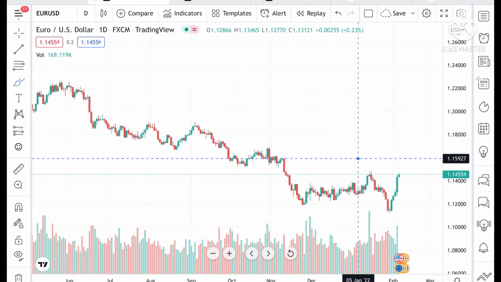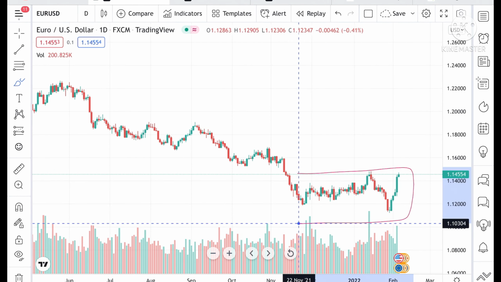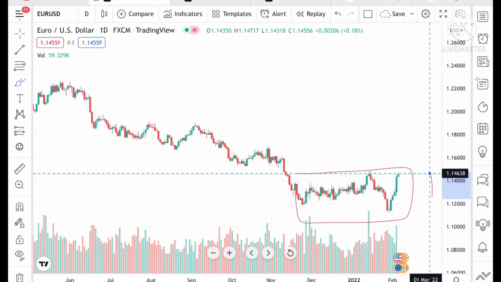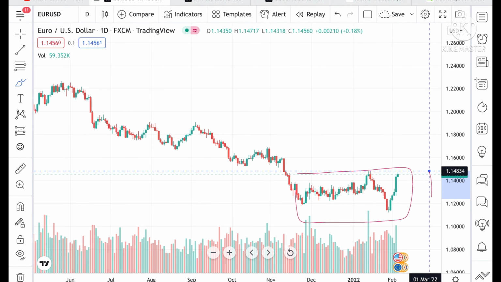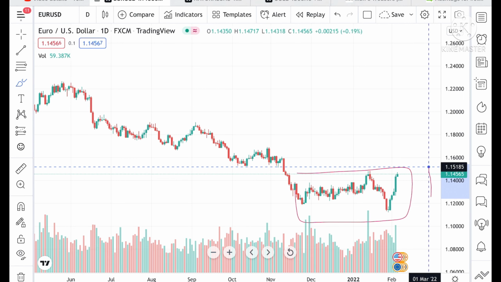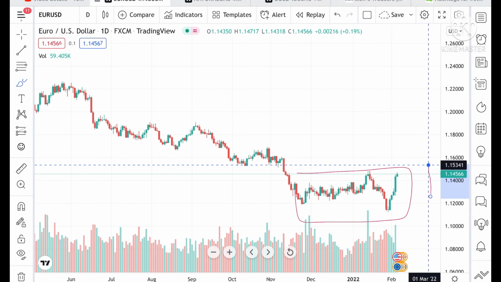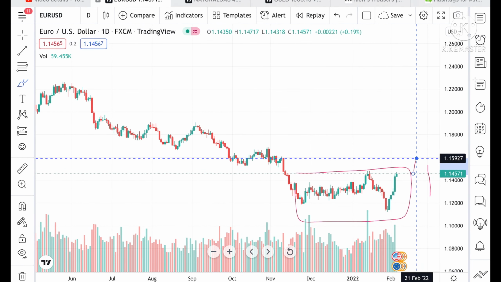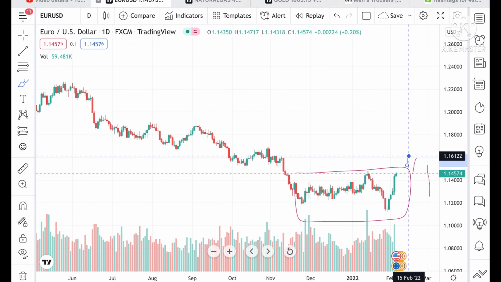But now the important thing is that this is the particular zone since November. If it goes above a level of 1.1677, then we can see it go further high and touch a level of 1.15185, and if it crosses this level, then it can go to a level of 1.15341. If the price sustains above this level, then it can go further high to a level of 1.155927, and from there further upside to a level of 1.16122.